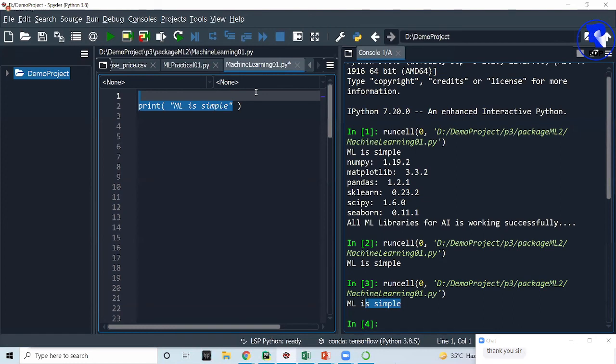So we have learned some fundamental terminologies, and we have seen how to open the code, how to create a project in Spyder, how to create a file, and how to run the file. I recommend that for tomorrow's session, you make yourself familiar with Spyder as well as Jupyter, because this is the editor that we'll be using for all the hands-on implementation. Some examples I'll do in Spyder, some in Jupyter, and I will also explain how to work on PyCharm.